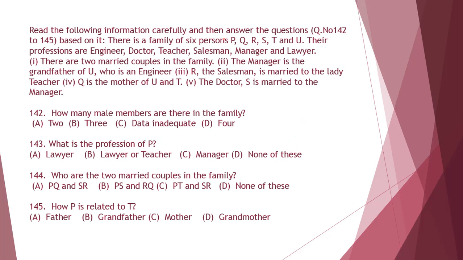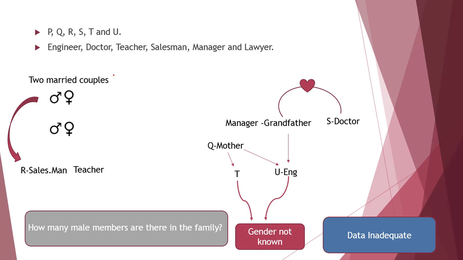Pause the video and read this question. Family members and their professions are given. The first information is that there are two married couples. The second information is, the manager is the grandfather of U, who is an engineer. The third information is, R, salesman, is married to a lady teacher. A couple identified. This couple must fit in here between grandfather and grandchildren.